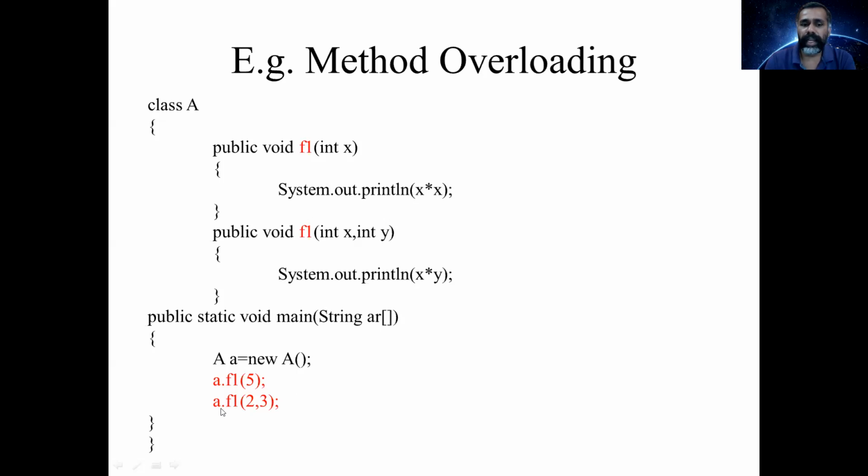Similarly, the second call, a.f1(2, 3), will call the second function, which matches the two arguments int x and int y. This is how the function call is done in method overloading. This is called method overloading: methods having the same name with different parameters.